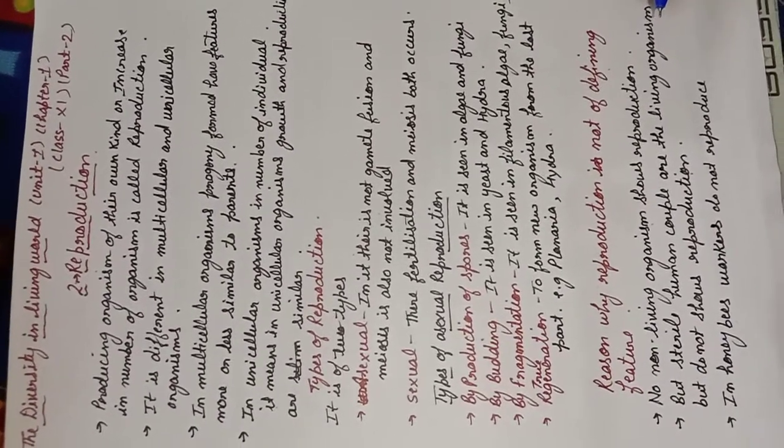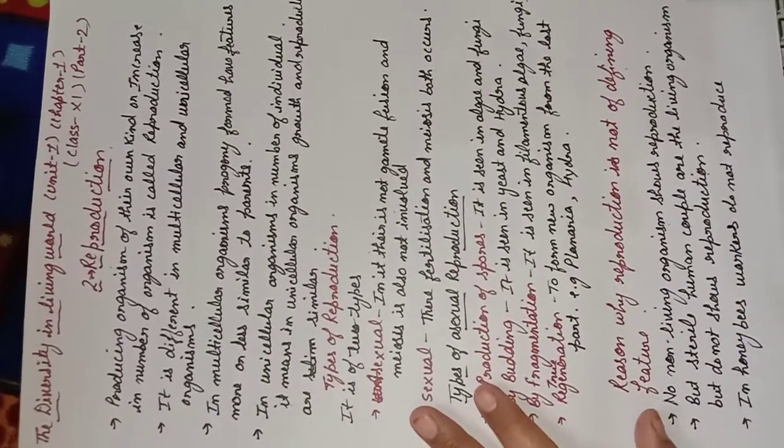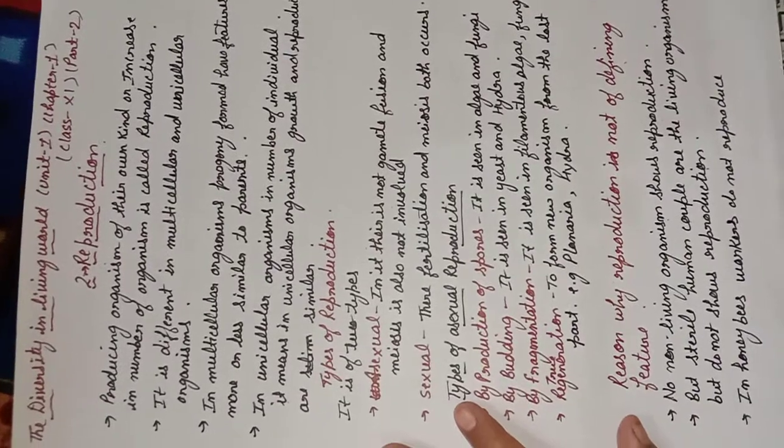Now one more exception is there. For example, you might have seen the honeybee. In honeybees, the workers cannot reproduce their own child.